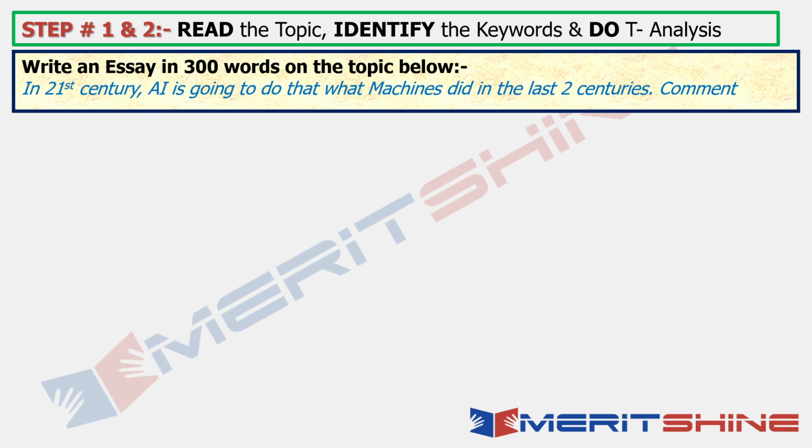So what is the topic? Let's look at the topic. In the 21st century, AI is going to do what machines did in the last two centuries. Comment. Now, I've taken this topic as a variation of one of the topics that I gave you in the list of topics last week. In the descriptive writing list of topics I shared with you, I gave an AI and machine topic. I took a variation of that topic so that you are able to write on it in an easier way now.